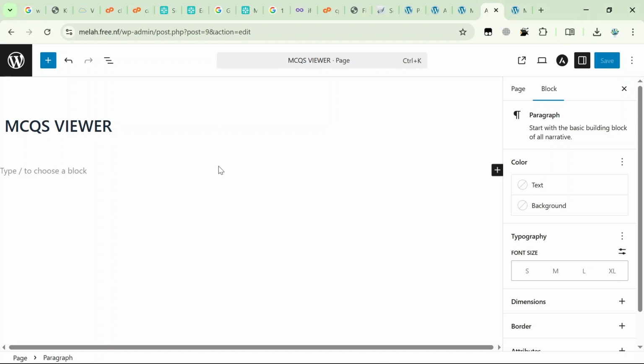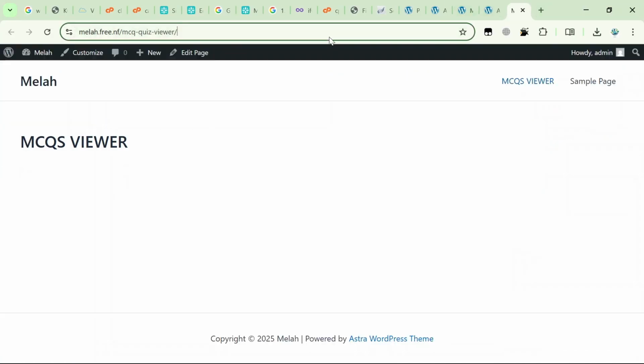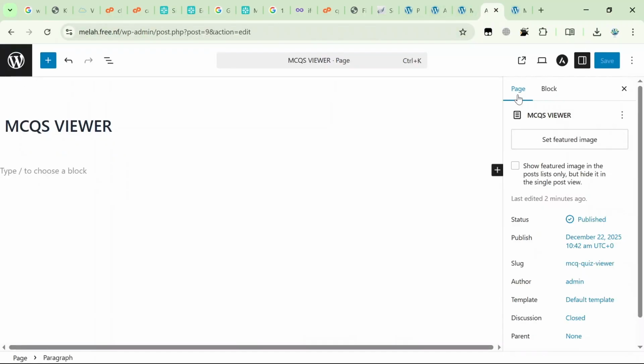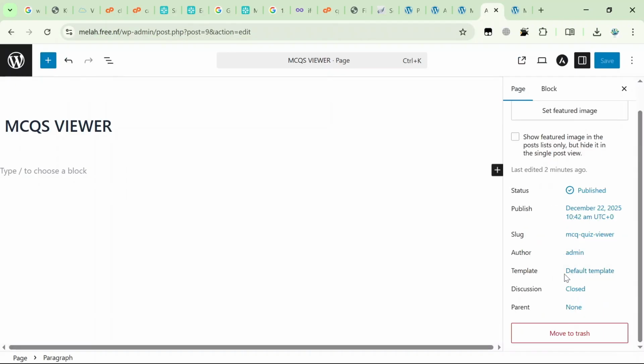Now on this page that you just created, you realize that when you visit the page, actually nothing loads. The reason why nothing loads is because here on the page section on the template, we're using a default Astra theme, child theme template. Now here we are going to select MCQ quiz viewer. This is what you're going to use.